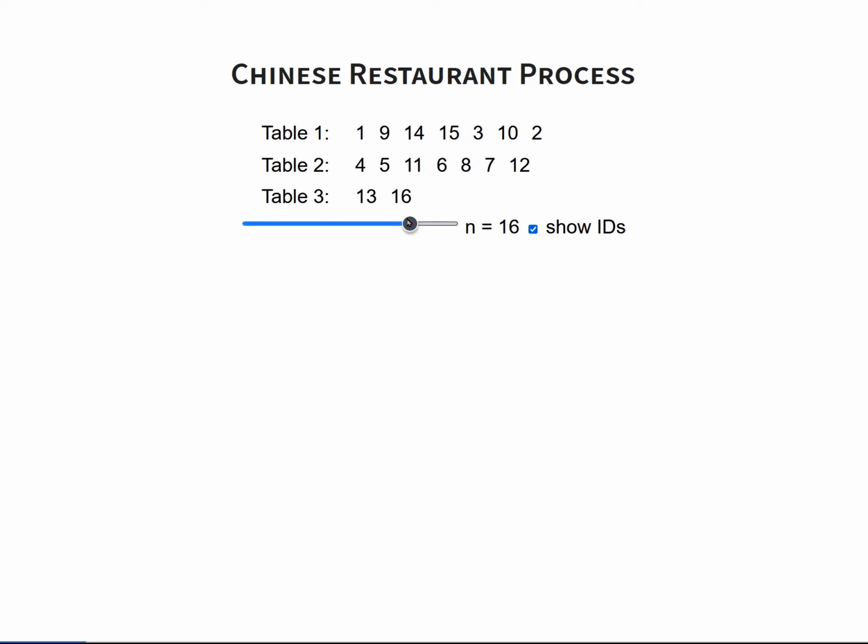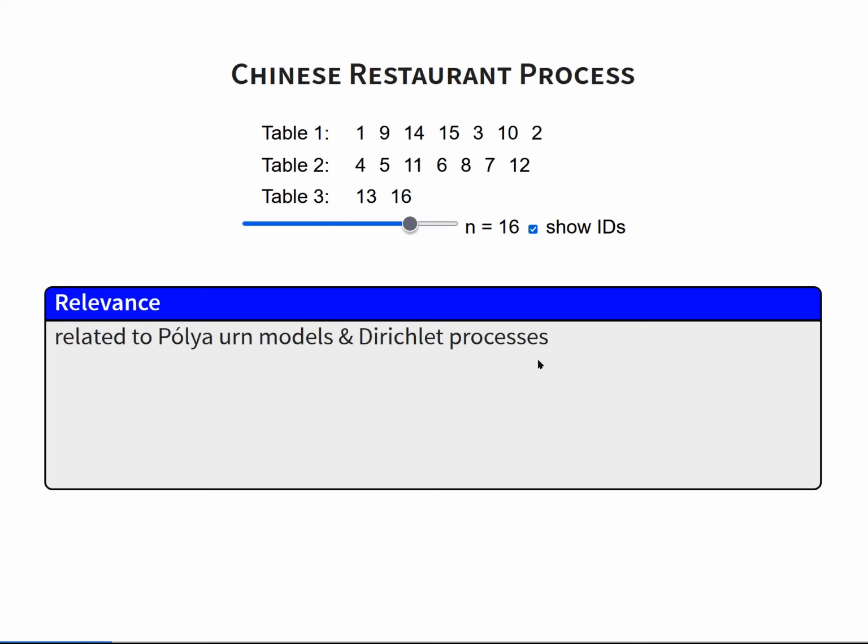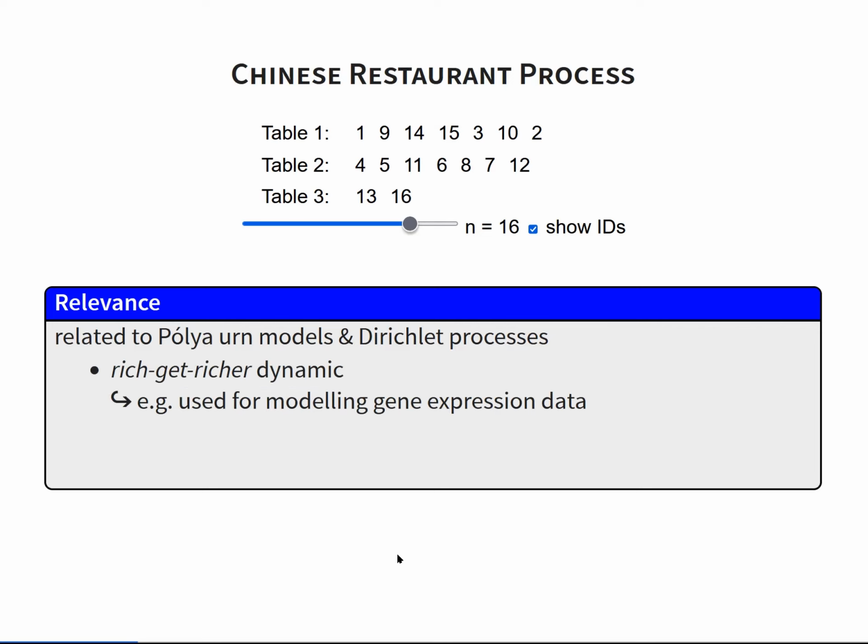Right, so why is this process relevant? Well, to throw some keywords at you, in particular with fitness values I talked about, it's closely related to the Pólya urn model and Dirichlet processes. It models rich-get-richer dynamics, because tables with many customers tend to gain additional customers quickly. This makes it useful to, for instance, model gene expression data in bioinformatics.